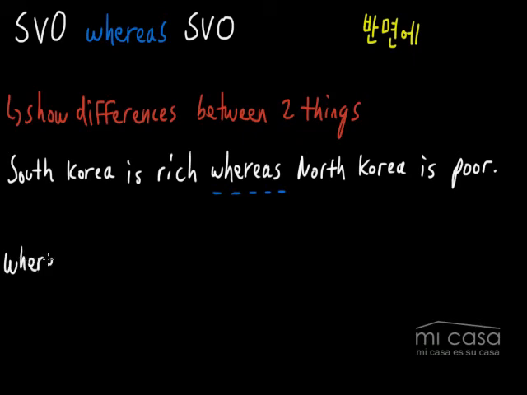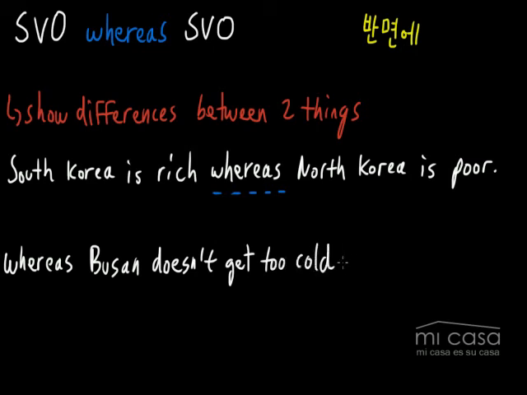Whereas Busan doesn't get too cold, Seoul is freezing in the winter. There are actually, again, many differences between Busan and Seoul, and there are many reasons that I prefer living in Busan than Seoul. But the biggest reason is probably that Busan doesn't get too cold, whereas Seoul is freezing.